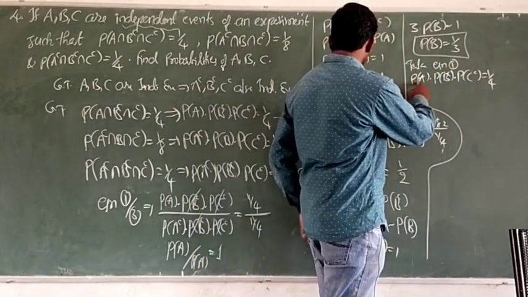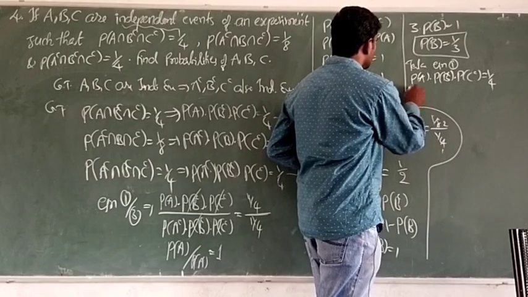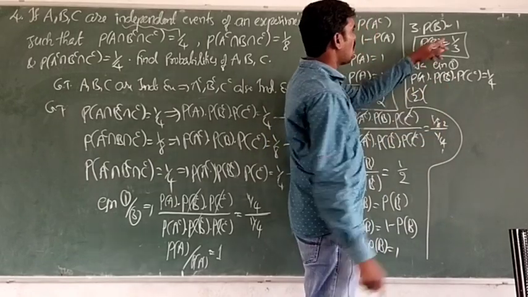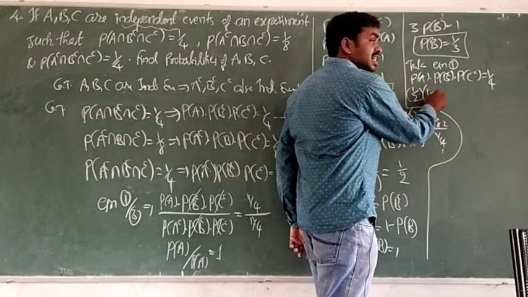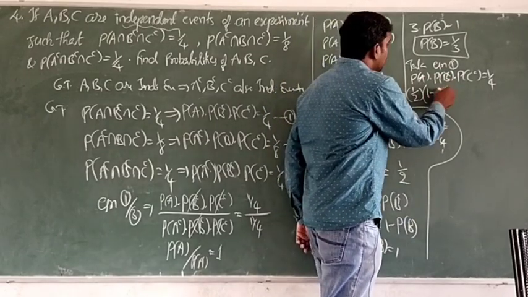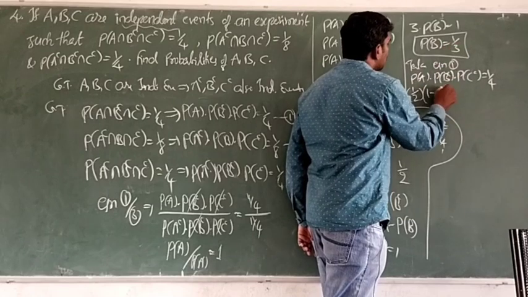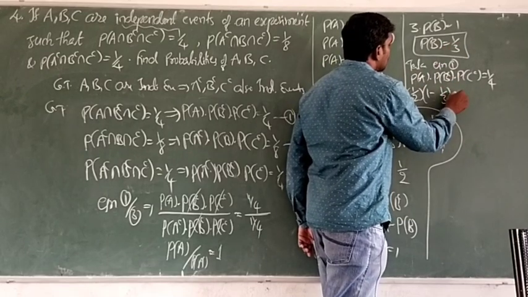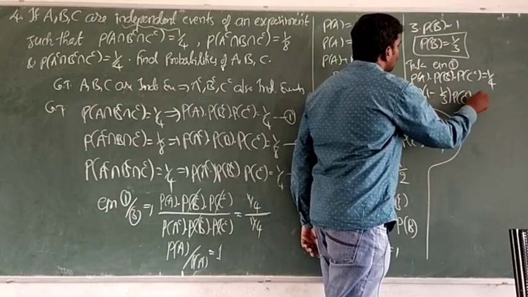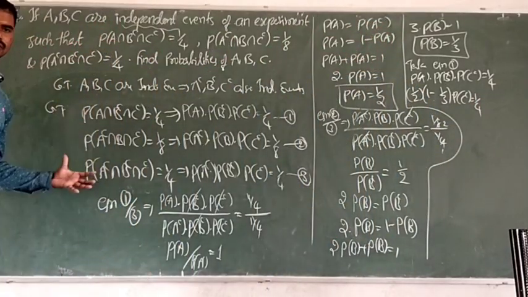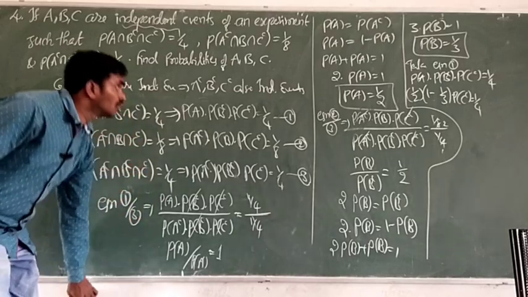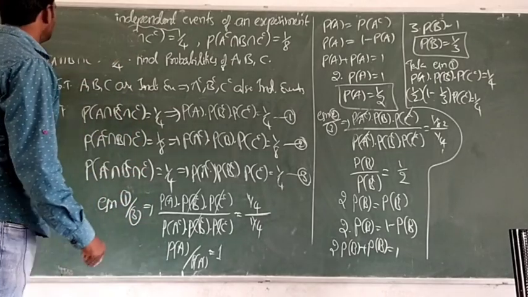What is P of A? 1 by 2. Probability of B we have 1 by 3. What is probability of B complement? 1 minus P of B. So P of B is 1 by 3. So we can write 1 minus 1 by 3 into P of C complement equal to 1 by 4. Okay, can I do rough work here? Okay, here I am doing that one.